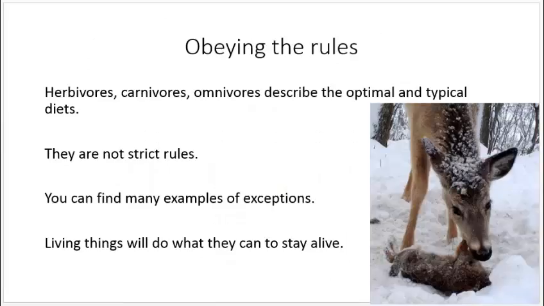Now, herbivores, carnivores, omnivores, these all describe optimal and typical diets, but they're not strict rules. There's many exceptions. We can see the picture of this deer eating what looks to be a rabbit, I think. Living things will do what they can to stay alive. If an herbivore is low on food, it's not going to pass up on a potential source of energy just because it's not its preferred diet. So we're looking at common diets.